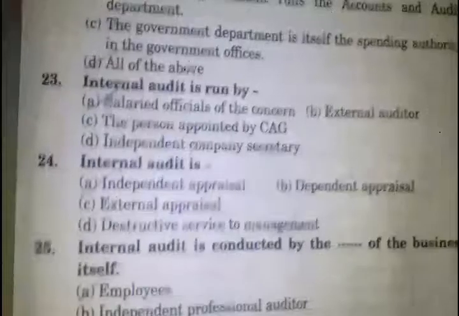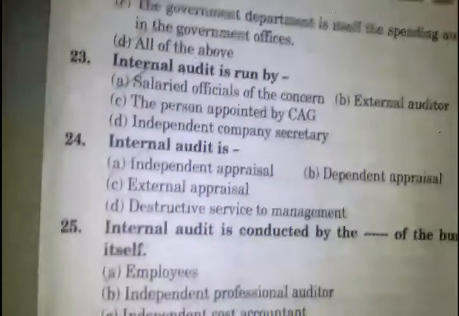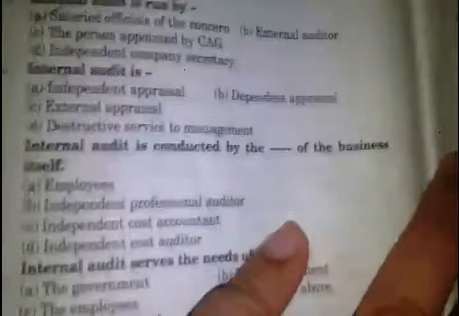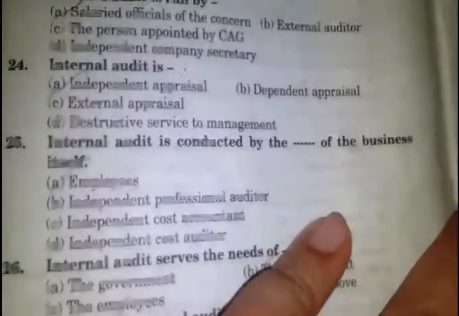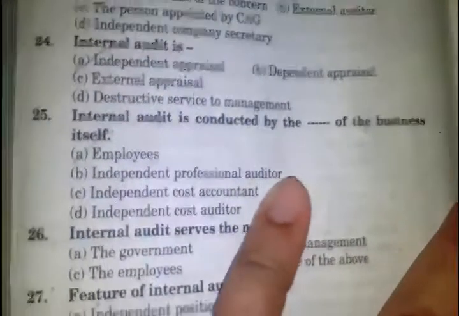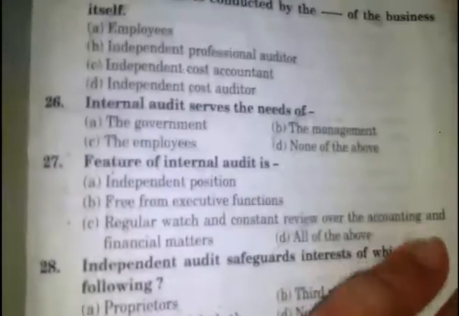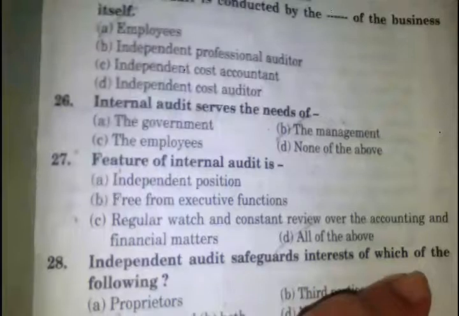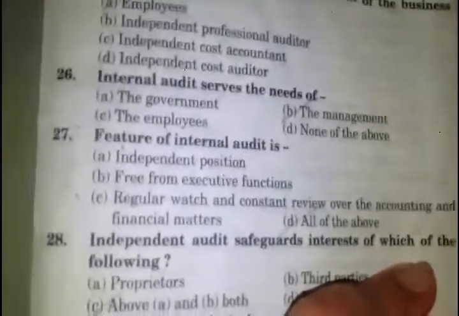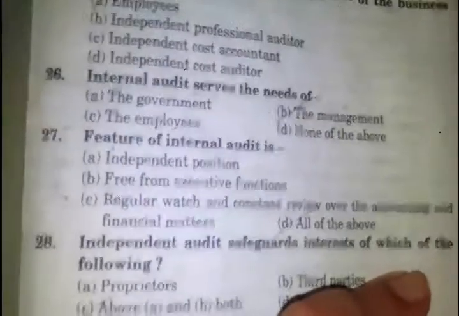Internal audit is done by. Answer number A, salaried officer of the concern. Internal audit is independent appraisal. In question number 25, internal audit is conducted by the business itself. Answer number A, employees. Internal audit serves the need of. Answer number B, the management. Features of internal audit is. Answer number D, all of the above. A, independent position. B, free from executive functions. C, regular watch and constant review over the accounting and financial matters.